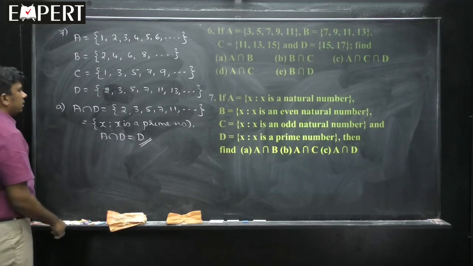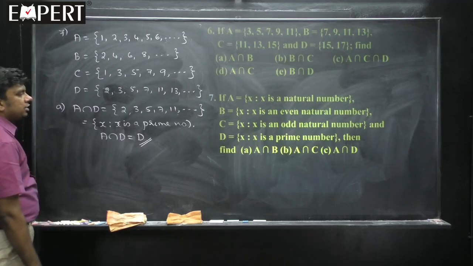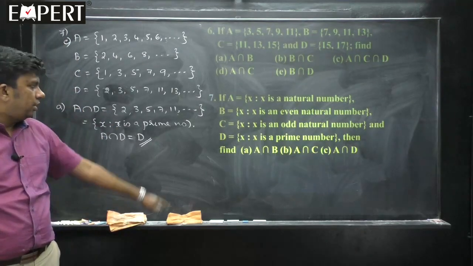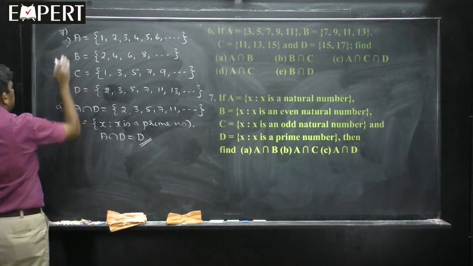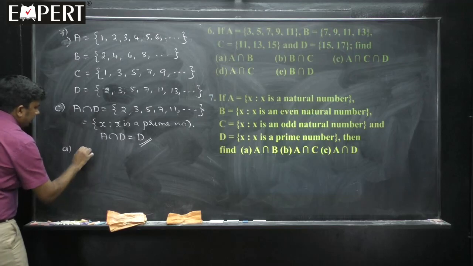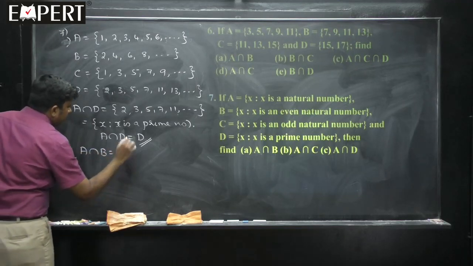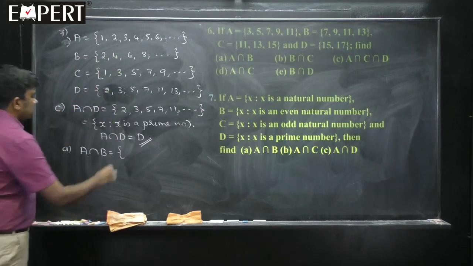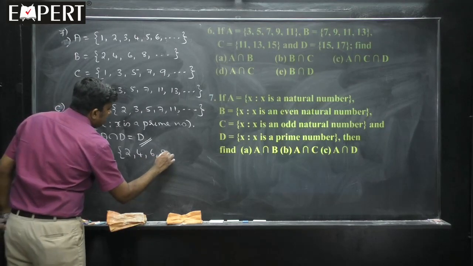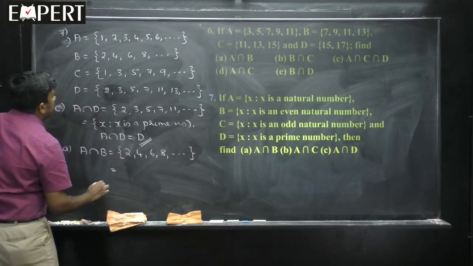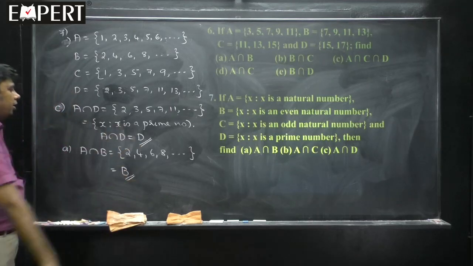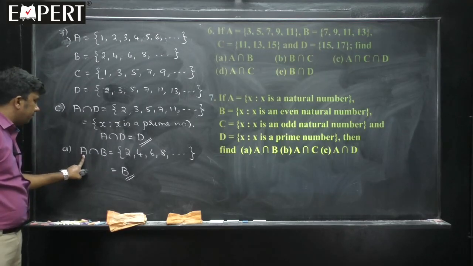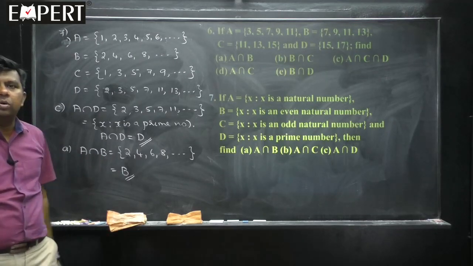Go to the second. I calculated A intersection D. The next question is A intersection B. This is 7B; the C problem I have already solved, A intersection D. Go to A intersection B now, students. A is 1, 2, 3, 4, 5, and so on. B is 2, 4, 6, 8, and so on. That means it will be 2, 4, 6, 8, and so on. It will be nothing but set B, because B is a subset of A. When B is a subset of A, A intersection B will be equal to B.